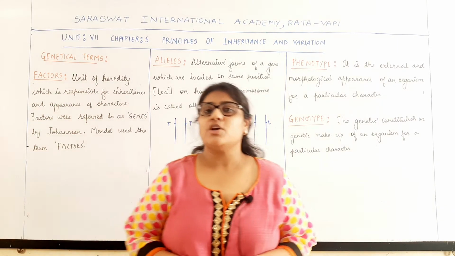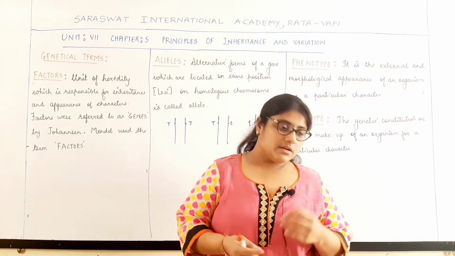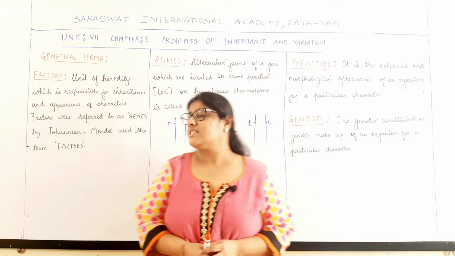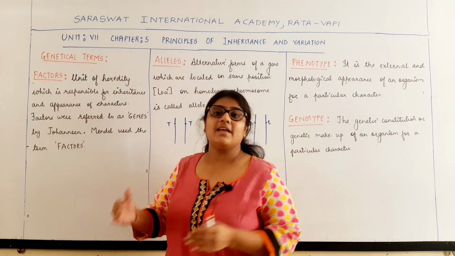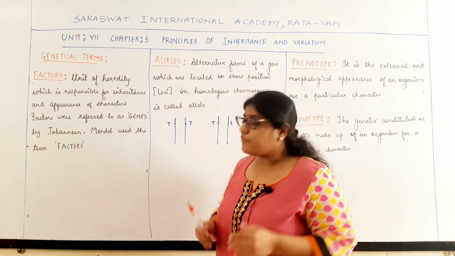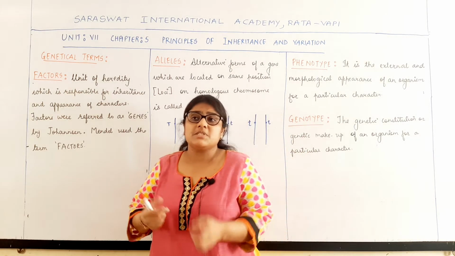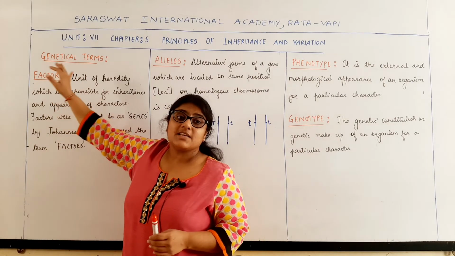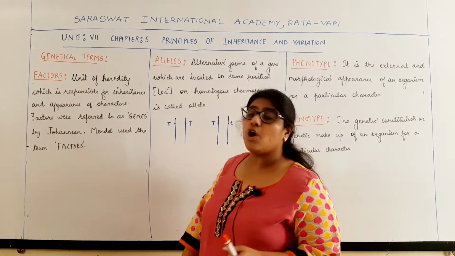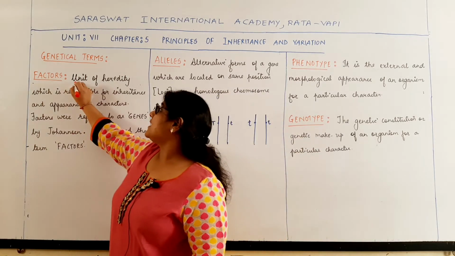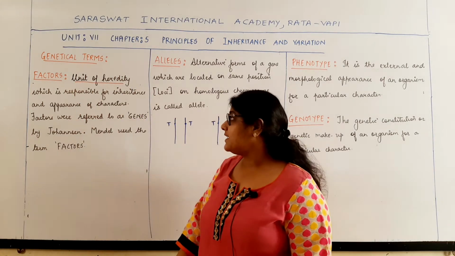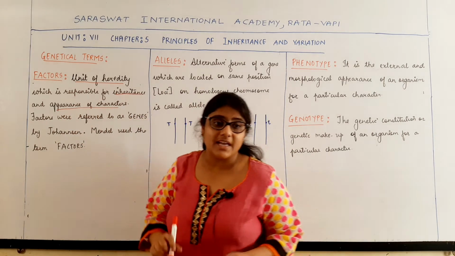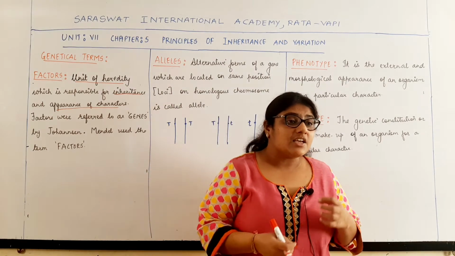Now students, before starting the chapter, or the topics covered in the chapter, first of all we will deal with certain genetical terms which will be regularly used in the chapter. So first we should know certain terms related to genetics. The first term is factors. So what are factors? They are the units of heredity which are responsible for the inheritance and appearance of the characters.